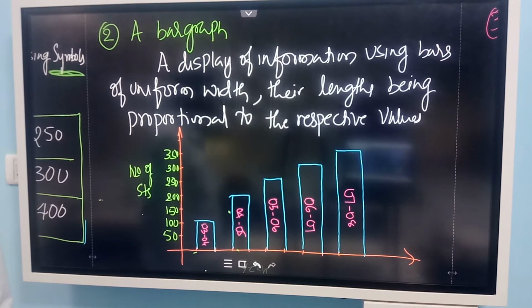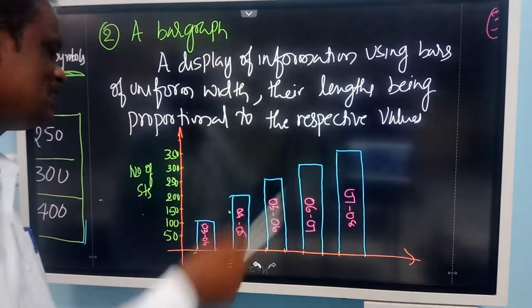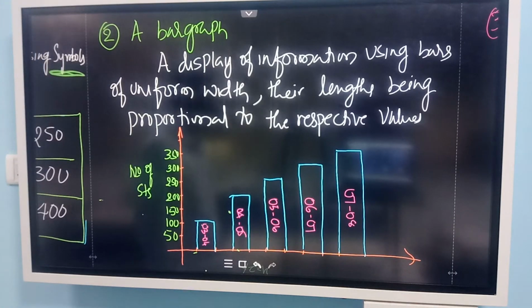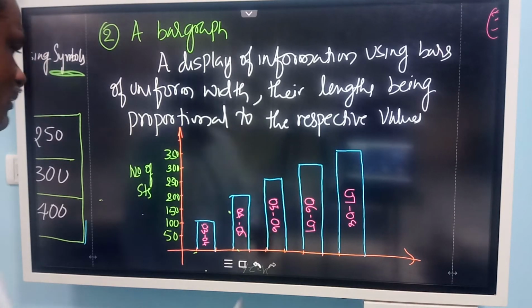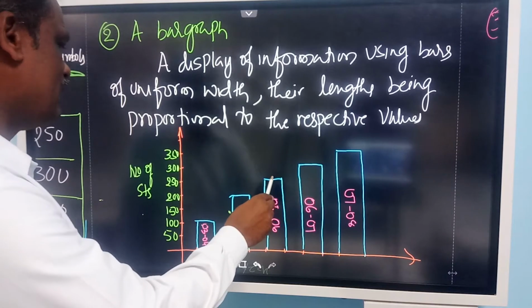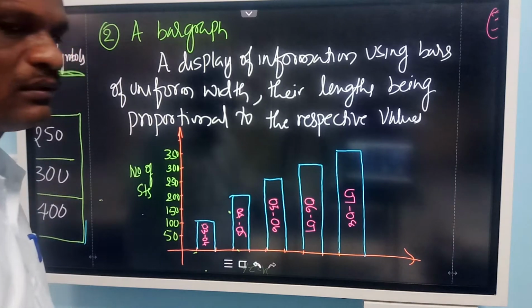Okay. In which year is the increase in the number of students maximum? Another way also you can ask where it is increasing more. See, it was 100 here, then it becomes 200. How much increase is there? 100. From year to year, 200 to 250, how much? 50. Here, 250 to 350, last one.